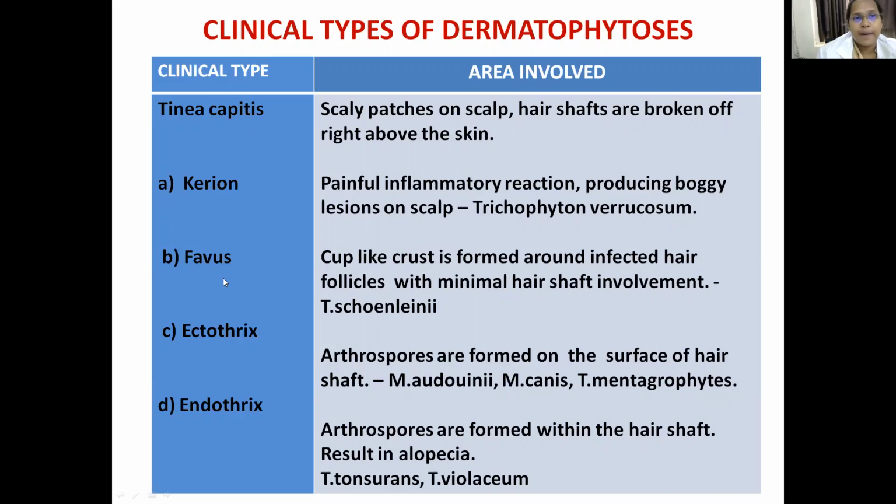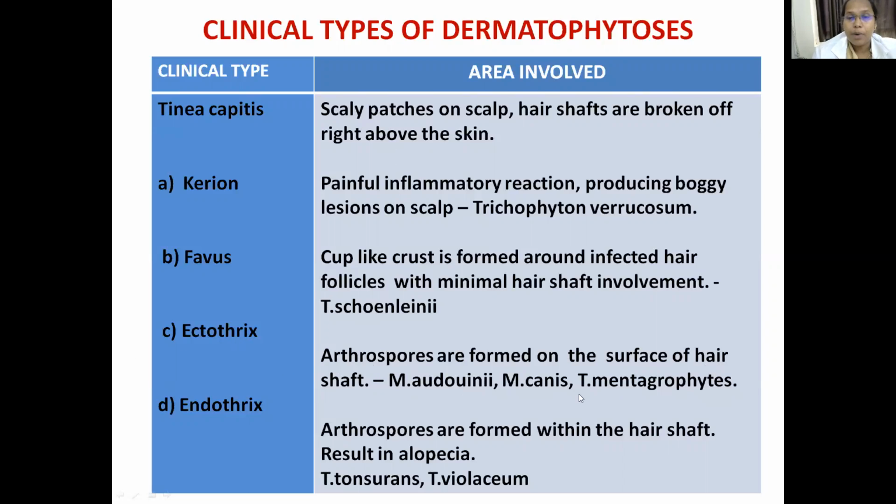Next is Favus, the other clinical type of tinea capitis. Here there is formation of cup-like crusts around the infected hair follicles, and usually hair shaft involvement is minimal. This is produced by Trichophyton schoenleinii. Then comes the ectothrix and endothrix manifestations. Ecto is outside, thrix is hair shaft. The arthrospores are formed on the surface of the hair shaft, so you call it ectothrix.